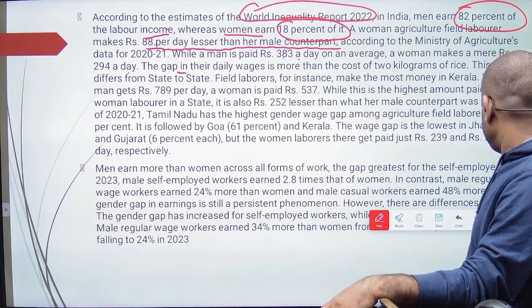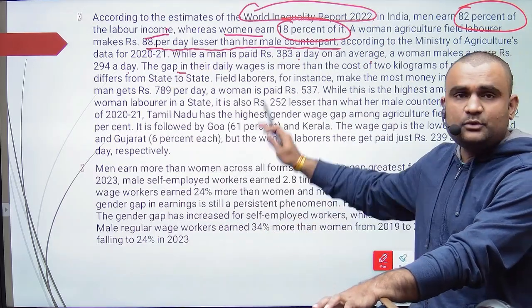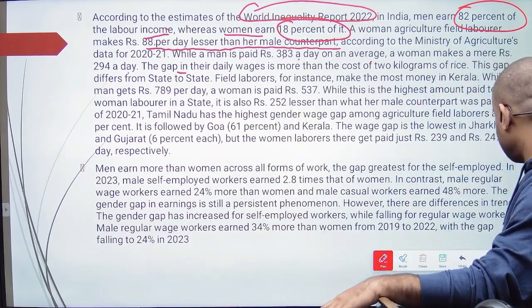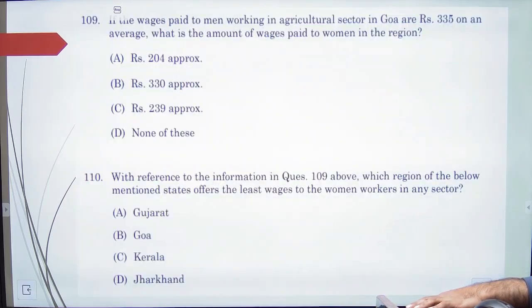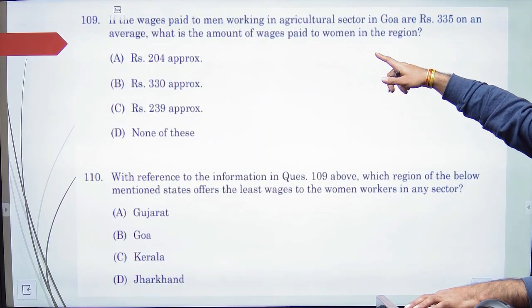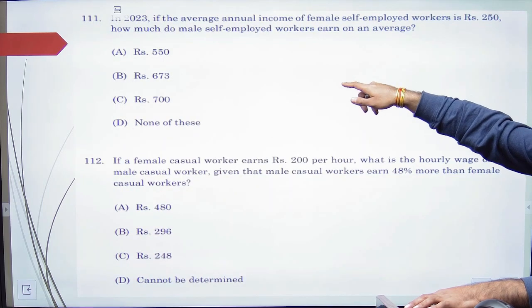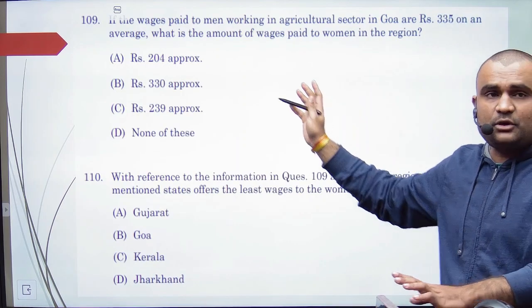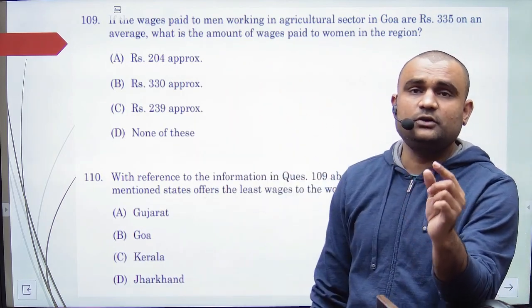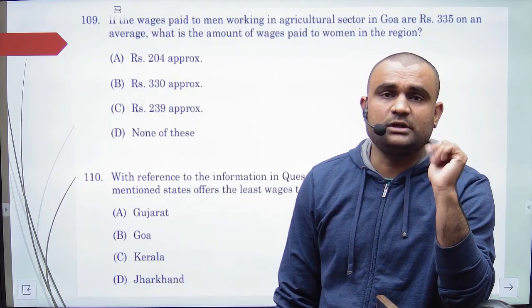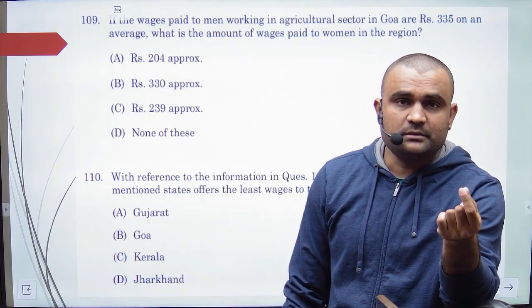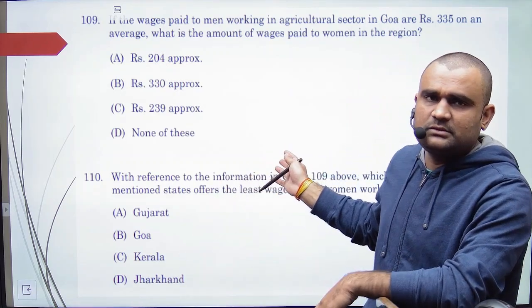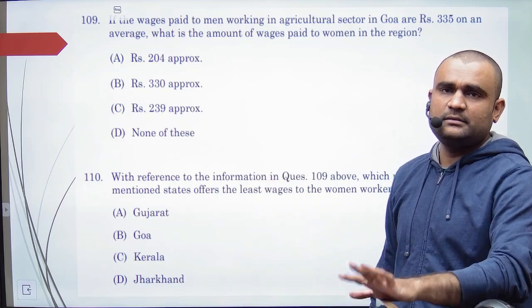अब इसमें देखो, ये थीम क्वेश्चन इजी था, आपको सब चीज समझ में आ रहा है. ठीक है ना, बता दिया है, पर कुछ क्वेश्चन में नहीं बताते हैं, बस डिफरेंस इतना है. ठीक है ना, यहाँ भी देखो कौन से ऑपरेशंस यूज कराए गए हैं. Let's see. If the wages paid to men working in the agriculture sector in Goa are this on an average, what is the amount of wages paid in this region? कुछ नहीं है, अप्रोक्सीमेट में आंसर बनाना है. तो you have to understand also what is approximation. This is also an operation. What is approximation? The next simple multiplication and subtraction is there. So this is the multiply and subtract operation.